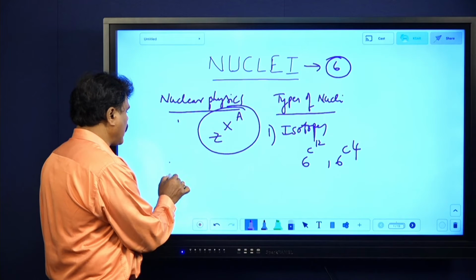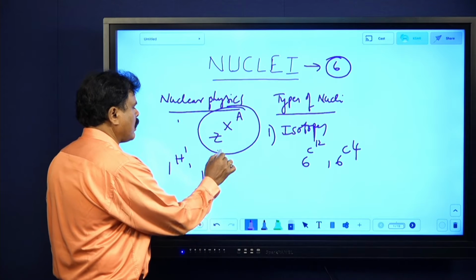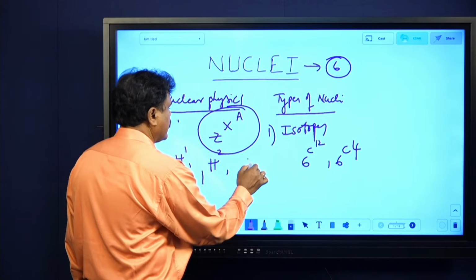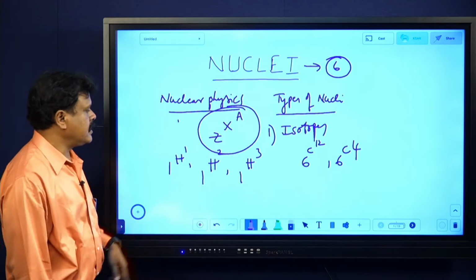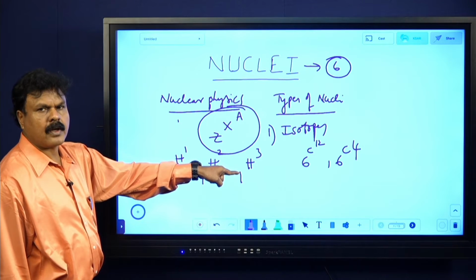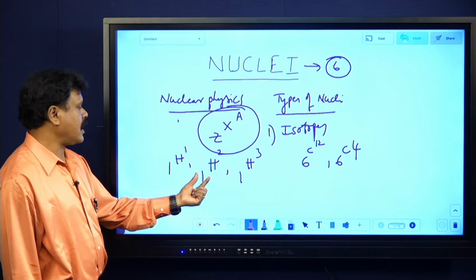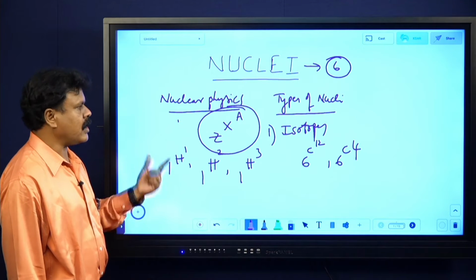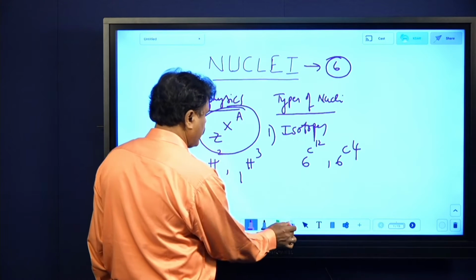And you can have even 1H1, 1H2 and 1H3. You know all these things. This is light hydrogen, this is heavy hydrogen, this is called tritium, and its nucleus is the triton; deuterium, deuteron; and this is protium, proton. We are aware of it. That is about isotopes.